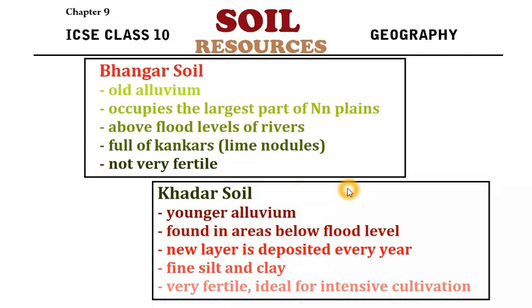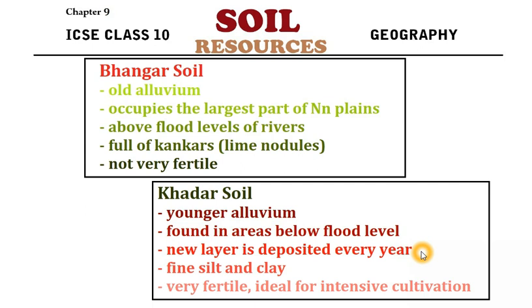This one is younger, and it is found in areas below the flood level. That means the areas where flood may occur every year during the rainy season, the areas which are very close to the river. Every year here during the rainy season, a new layer of soil is deposited, whenever there is a flooding situation.